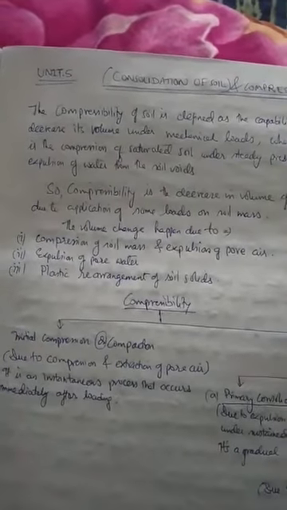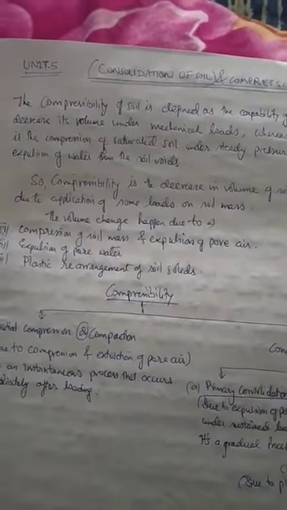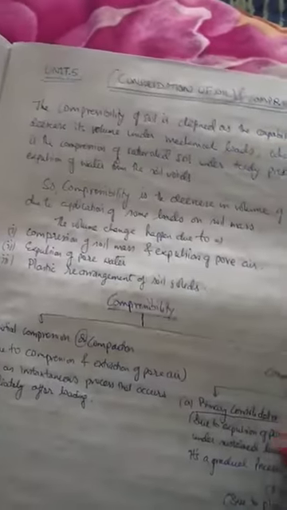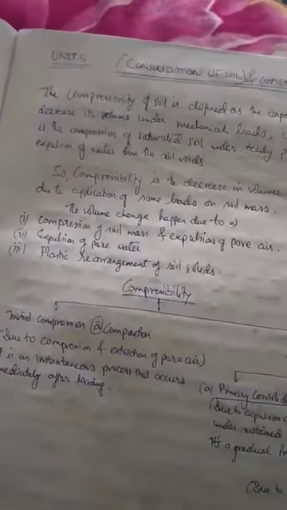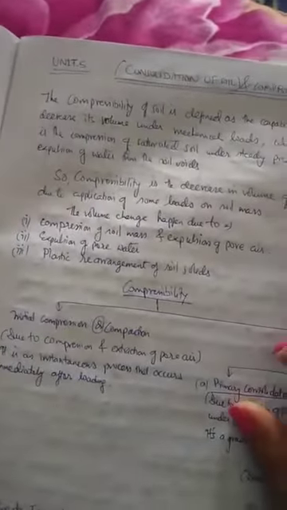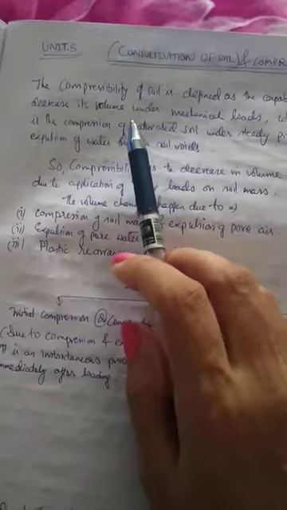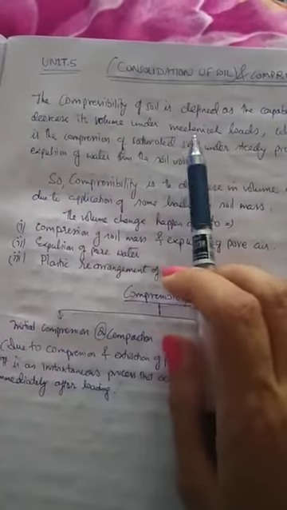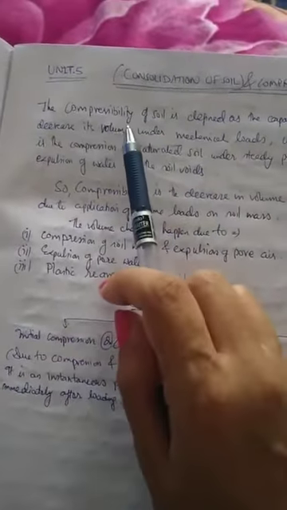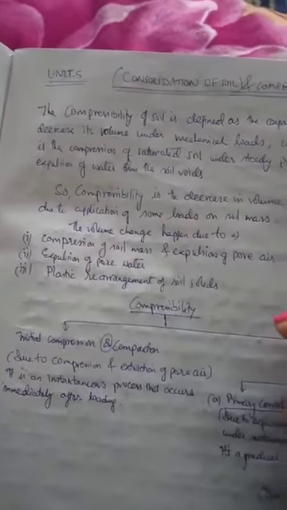Today I'm going to discuss the consolidation and the compressibility of the soil. So what is compressibility? It is the capability of the soil to decrease its volume. Whenever there is a certain change in the volume of a soil mass due to some mechanical load, that is termed as compressibility. And what is consolidation?